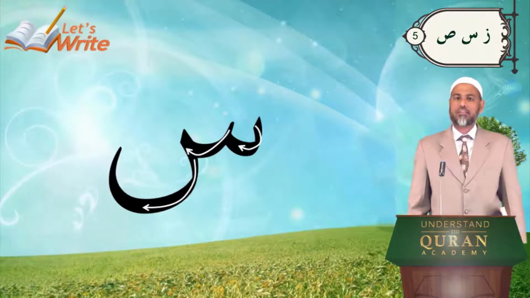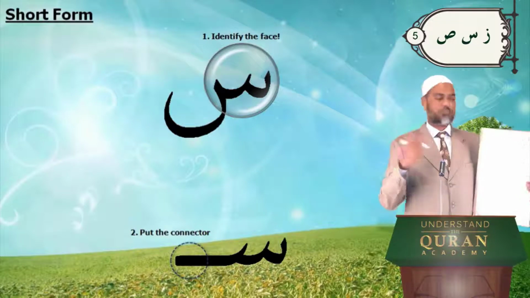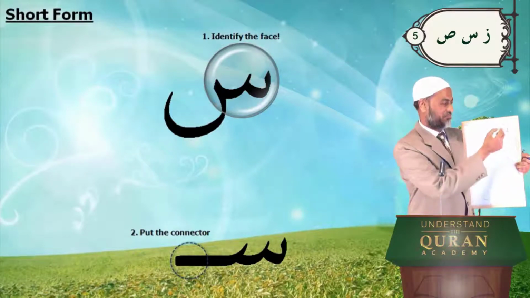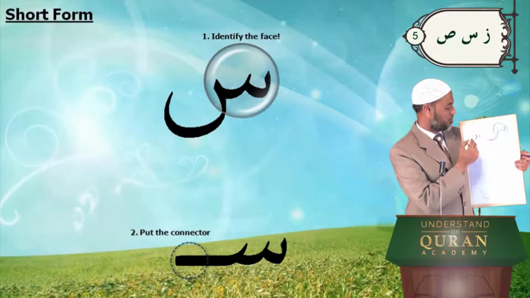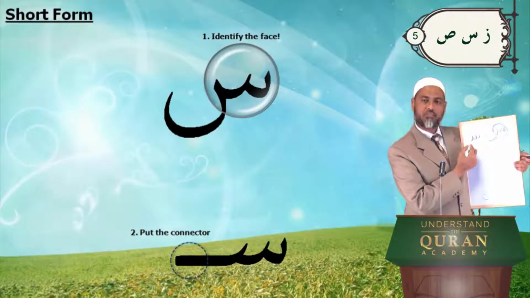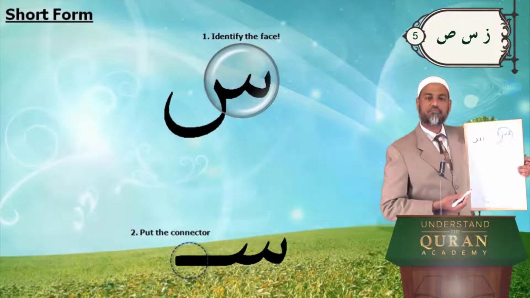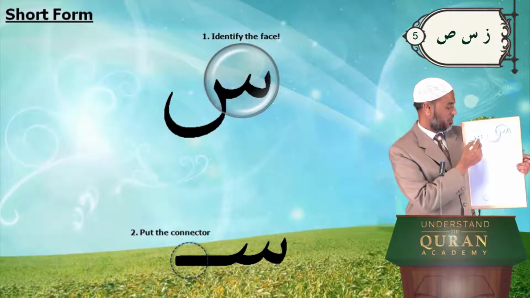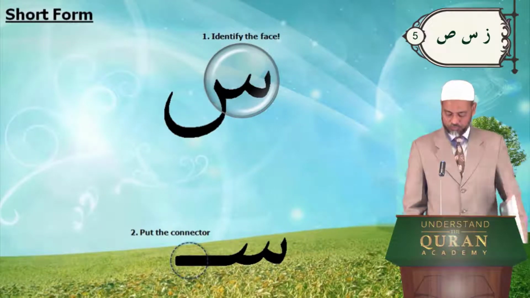Alright, let's get the short form. Short form has two steps. Identify the face. That's the face. So I got the face, small cup, and it was continuing to a big cup, but I stopped there. That's the face. And then put a connector. Very simple. The face and the connector. That is the short form.